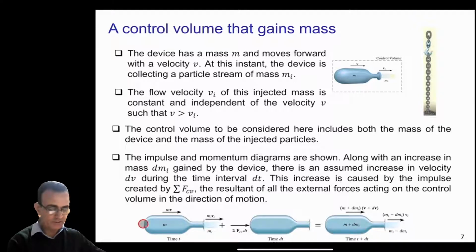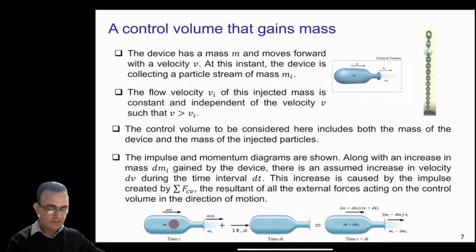Along with the increase in mass dm_i gained by the device, there is an assumed increase in velocity dv during the time interval dt, and this increase is caused by the impulse created by the forces which may be acting on the device here.